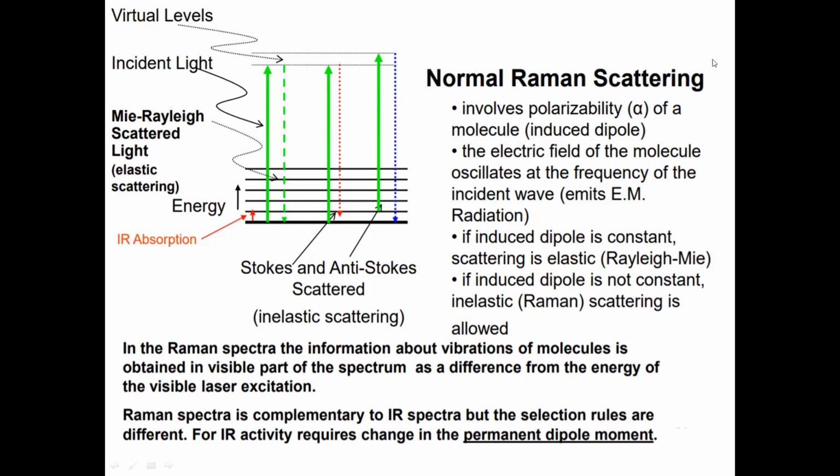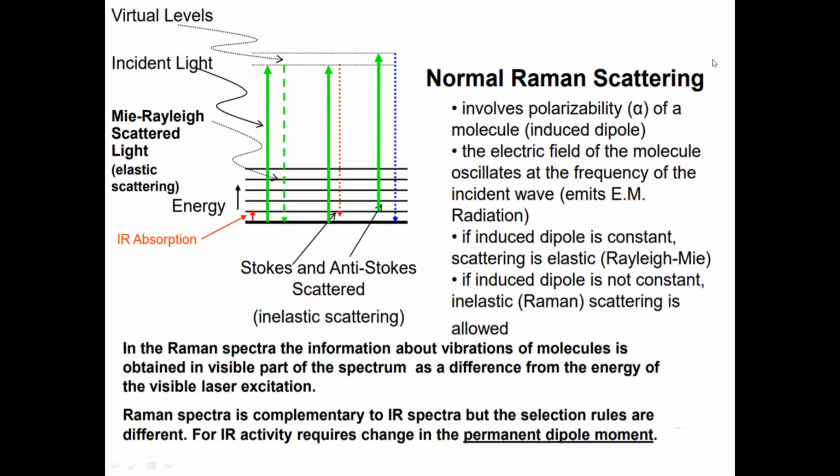In the Raman spectra, the information about vibrations of the molecule is obtained in the visible part of the spectrum as the difference from the energy of the visible laser excitation. Raman spectra is complementary to IR spectra, but the selection rules are different. IR activity requires a change in permanent dipole moment. Next lecture I will take on FTIR, the IR absorption phenomenon.